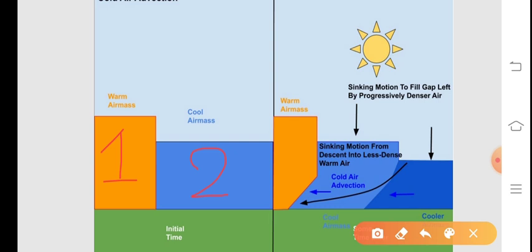When warm winds mix with cooler winds, heat energy is passed on from the warmer winds to the cooler winds through the process of advection.